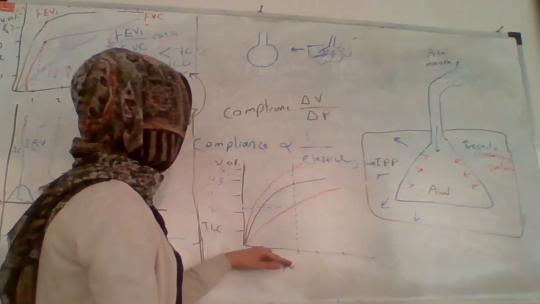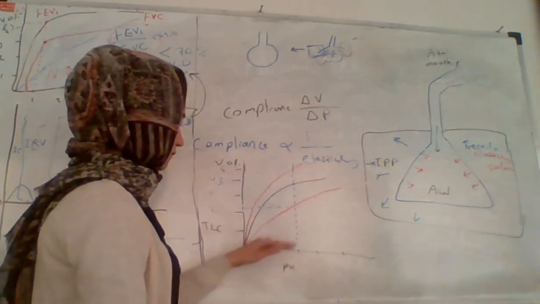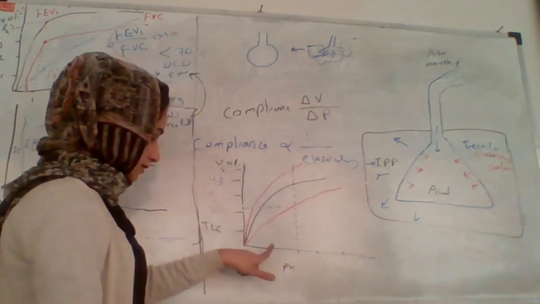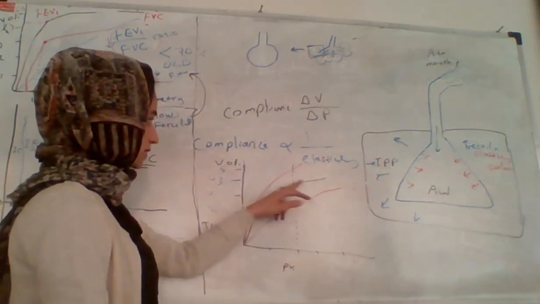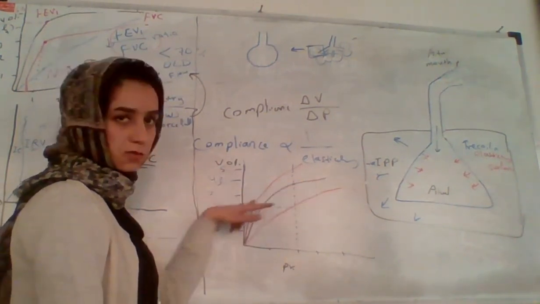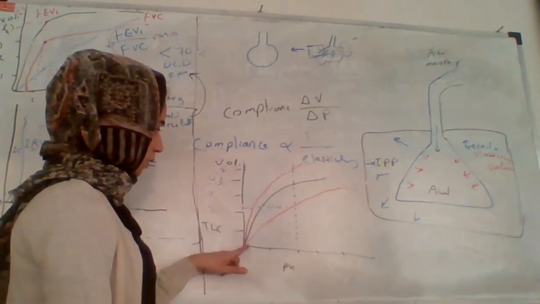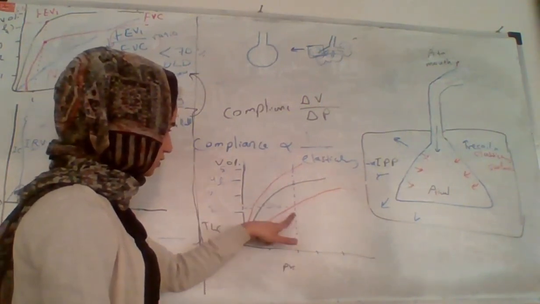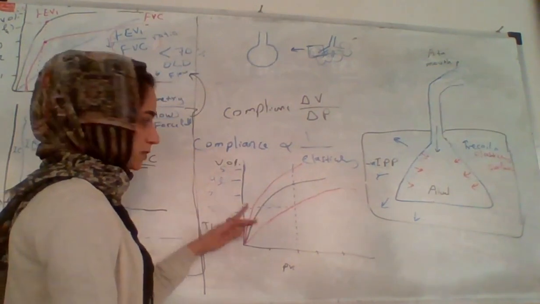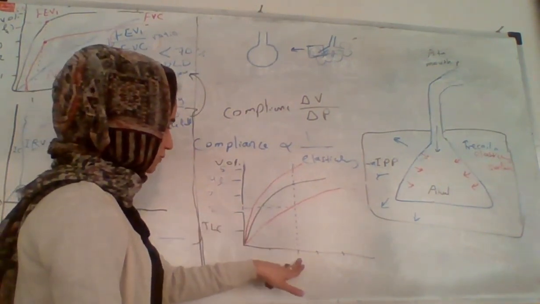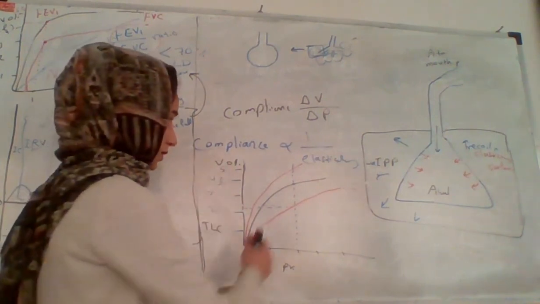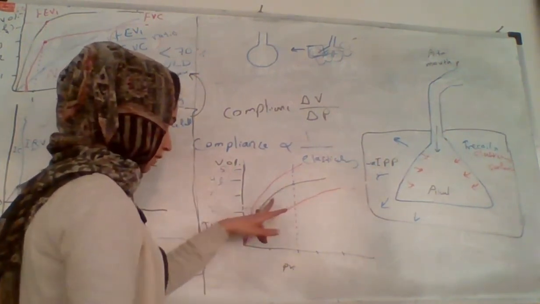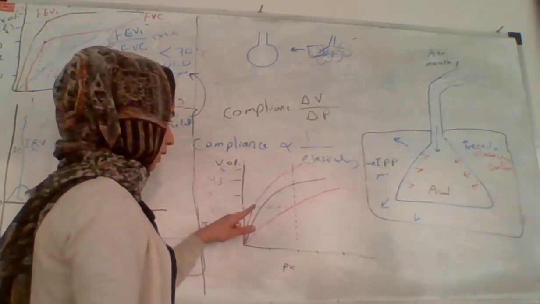This is the curve or graph of the compliance. We say it is pressure change by volume change. So when we have this graph, the one at the center is the normal one. When you have this graph, it will tell you what will happen to the volume with this pressure change. At this pressure, this volume of air will enter the lung. So let's look at this one. This one is normal, as we said.